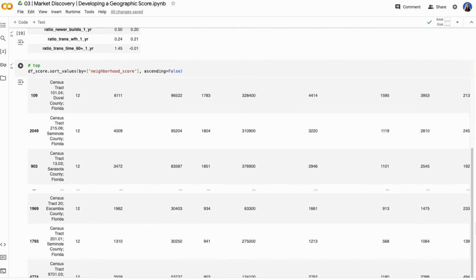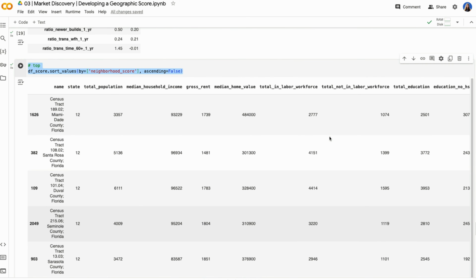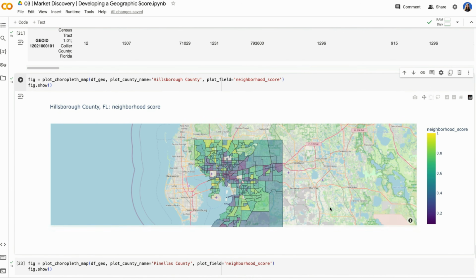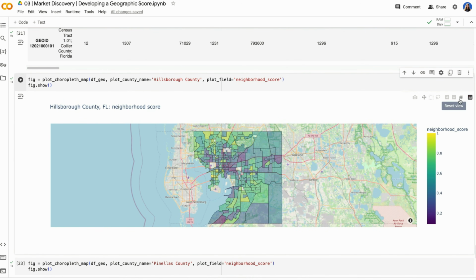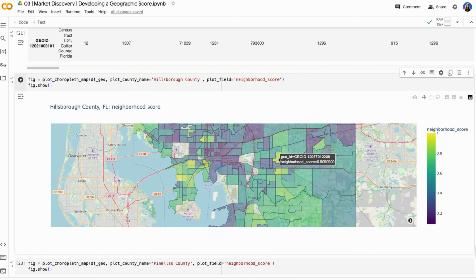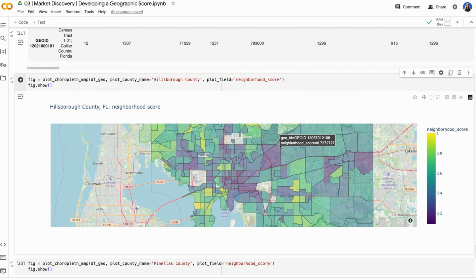So here we can actually start to visualize or even start to look at what are the top areas that had the highest neighborhood scores. In this case, it was a tract in Miami-Dade, second by a tract in Santa Rosa, and one in Duval County. Then if we want to visualize this, which is my favorite part, I love using Plotly, we can now view our scores. So we could see if we combine all of those metrics, some of the areas that had the highest amount, so meeting and beating state averages, was this area in Brandon, Florida, over here as well, and some of South Florida, which is to be expected.